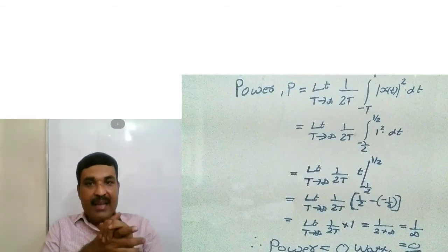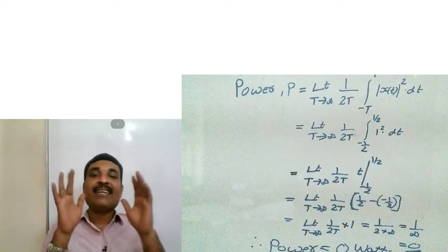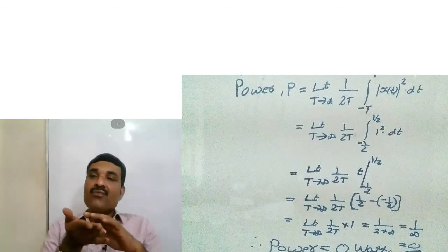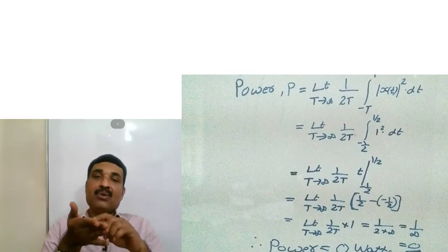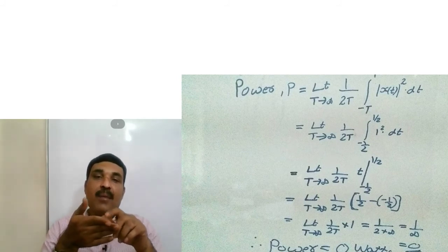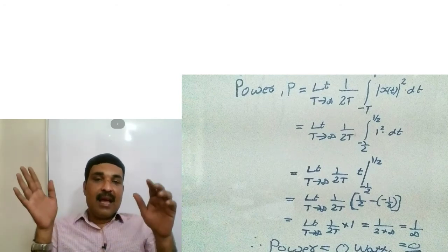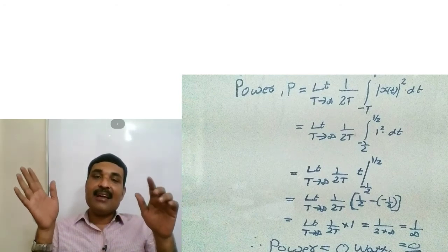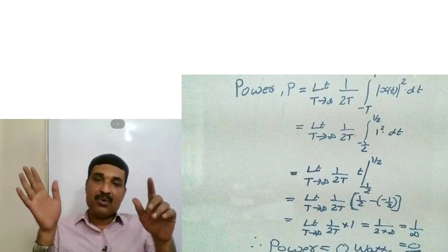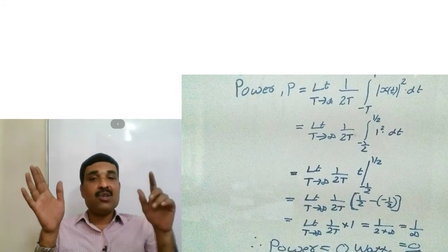Similarly, we can find the power associated with this signal. The power of the signal P is equal to limit t tends to infinity 1 by 2t integral minus 1 by 2 to 1 by 2 1 square dt, and we have already determined that this integral has a value equal to 1.